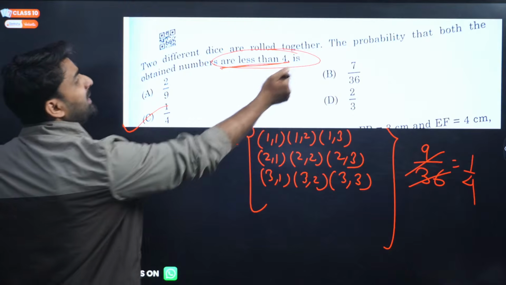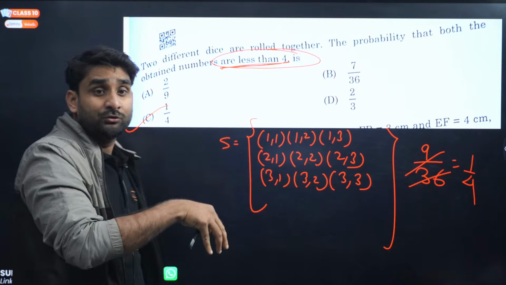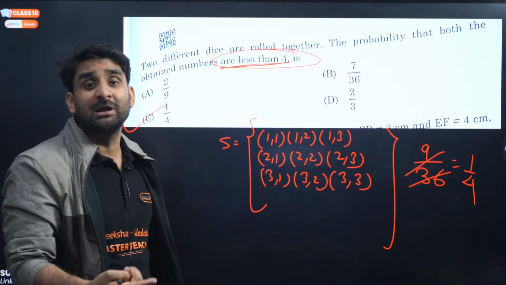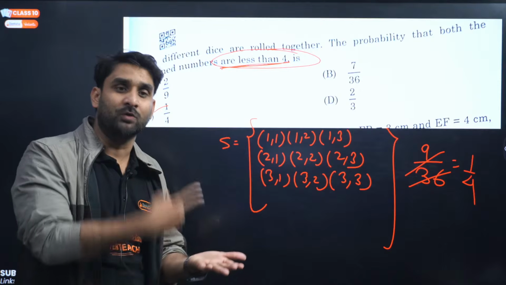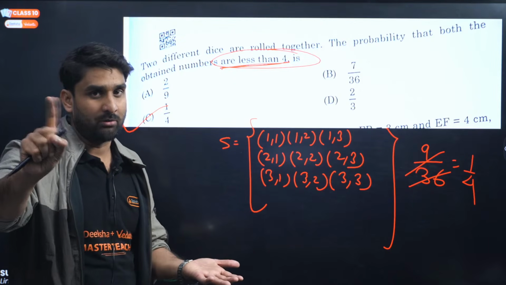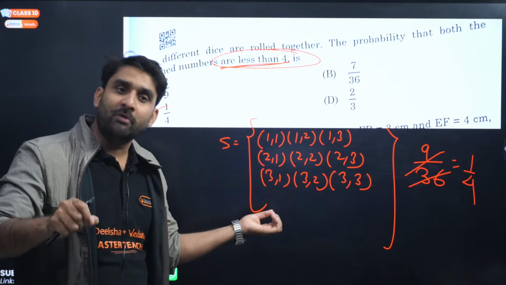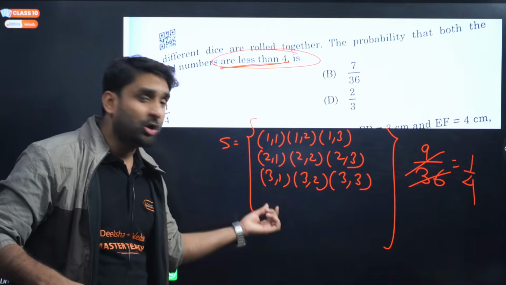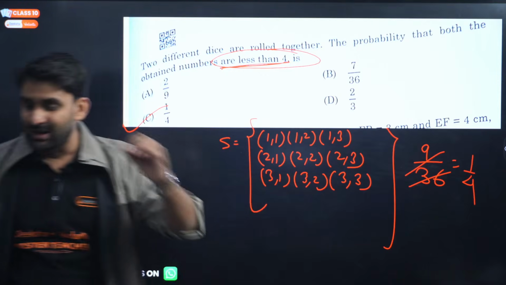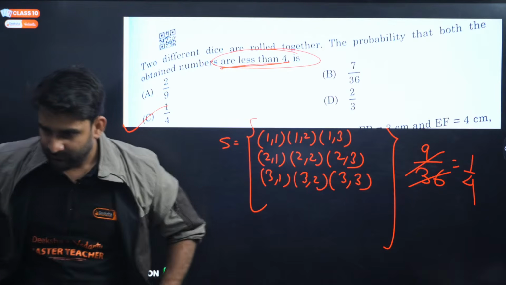Yes, my dear. So look at the question. The probability that both the numbers obtained are less than 4. So less than 4, how many possibilities are there? 9 possibilities. 1,1 will be counted, 1,2, 1,3; 1,4 will not be counted. Right, getting my point? In 2, 2,1 will be counted, 2,2 will be counted, 2,3 will be counted. Now 3,1, 3,2, 3,3 will be counted, nothing else will be there.